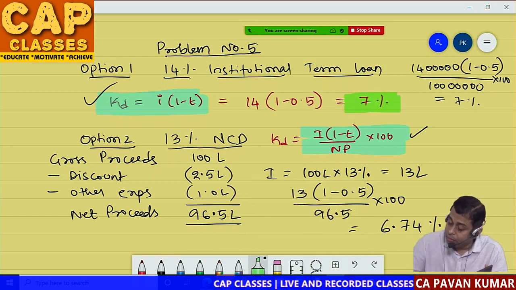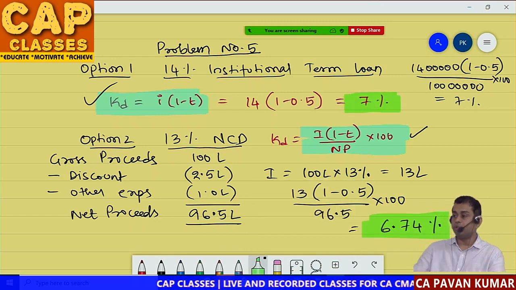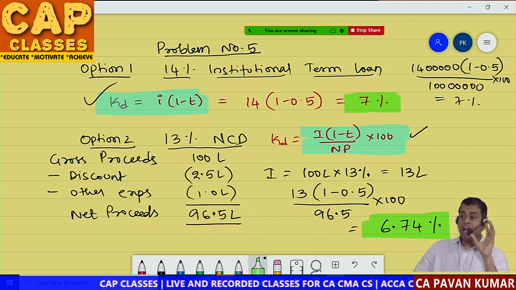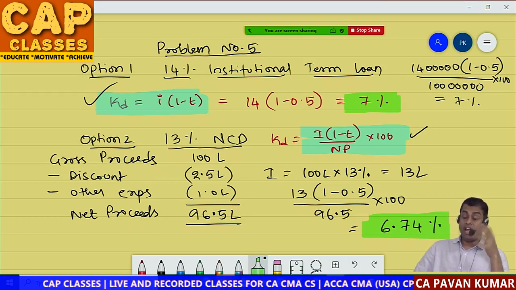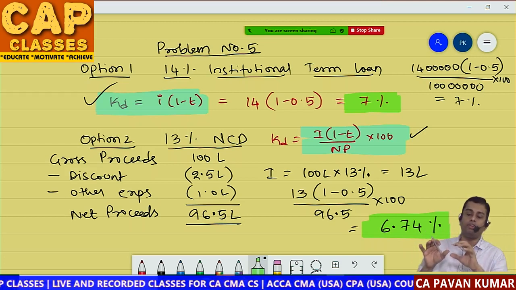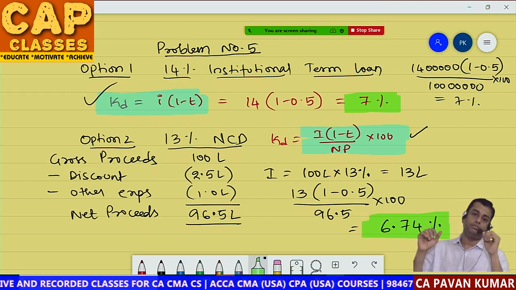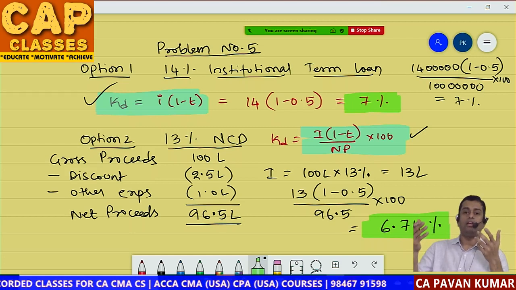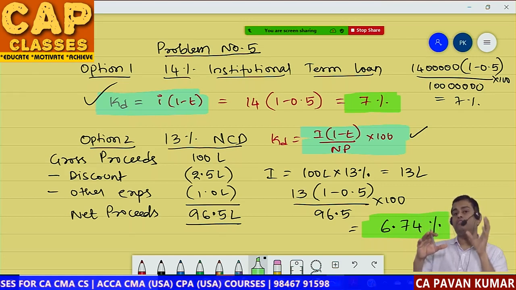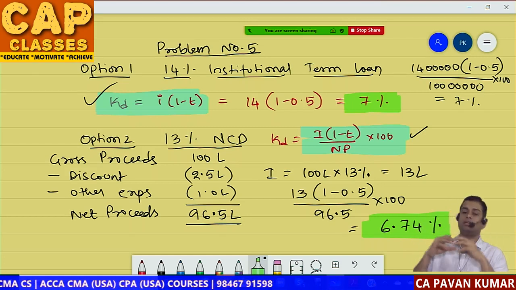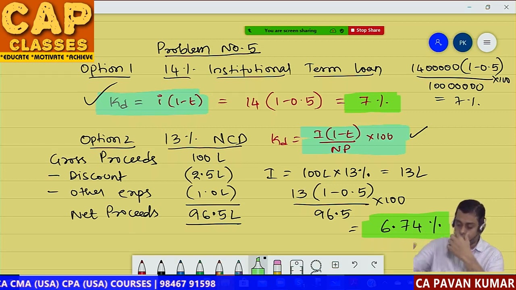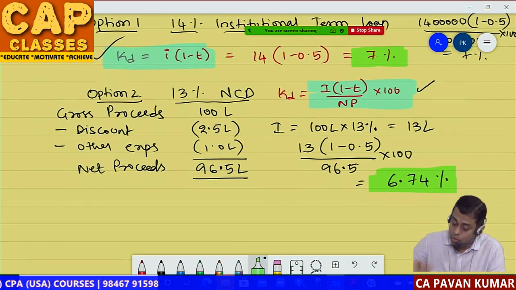Here your cost is 7%. Here your cost is 6.74%. When you are evaluating a problem from cost point of view, lesser the better, lower the better. If you are doing it from benefit point of view, profit point of view, higher the better. Because it is cost, lower the better. So what is the conclusion?